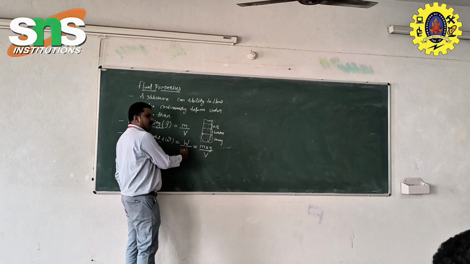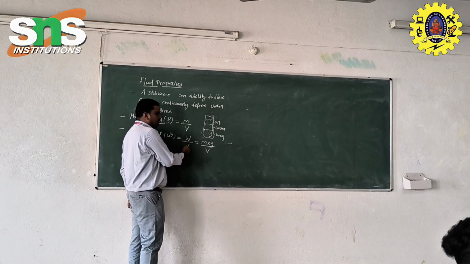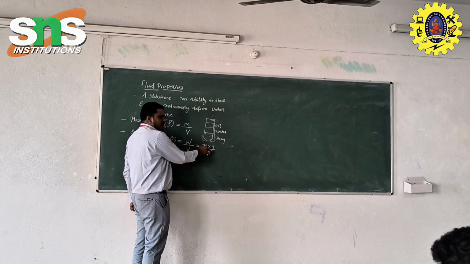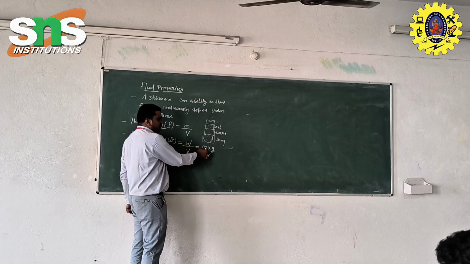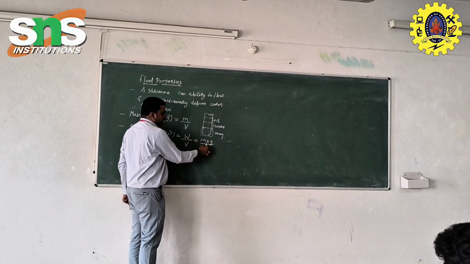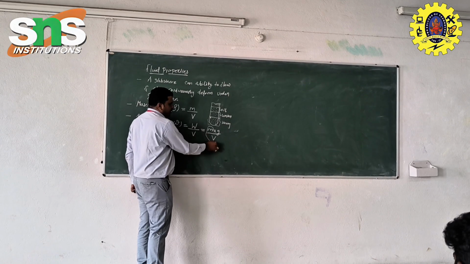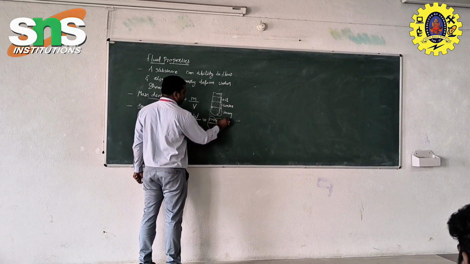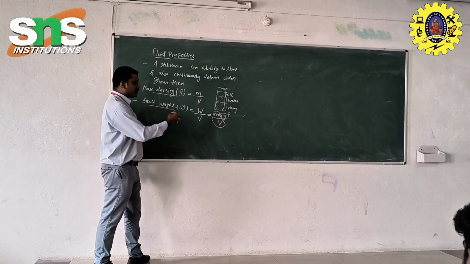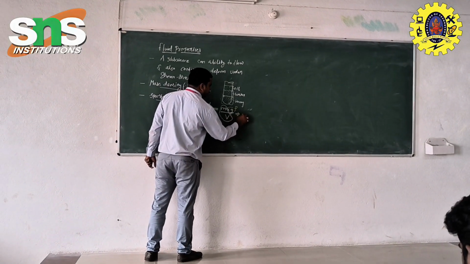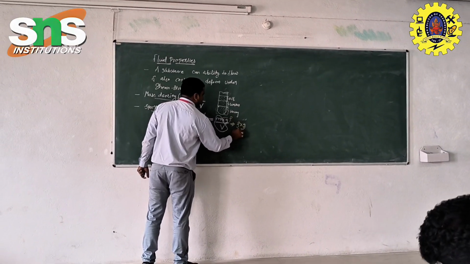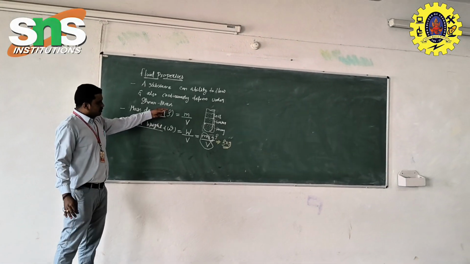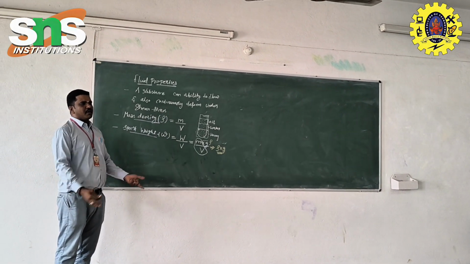So that's why we are taking W divided by V. Here V represents volume, M is the mass, and capital W is nothing but mass times the acceleration due to gravity. We already know what M by V is: mass density is rho. So this is the density notation. That's why the formula changes to rho into g, the acceleration due to gravity. This is a simple formula, and by using it we will solve the problems.